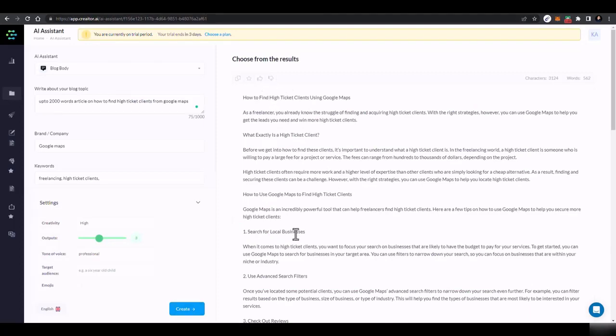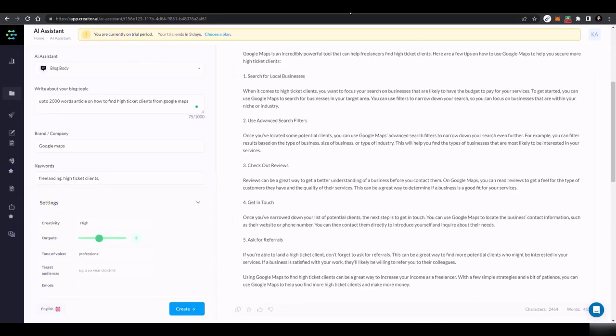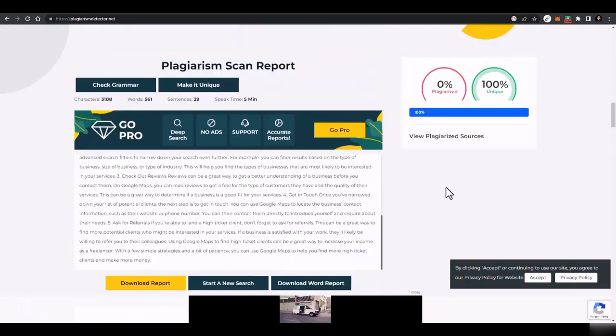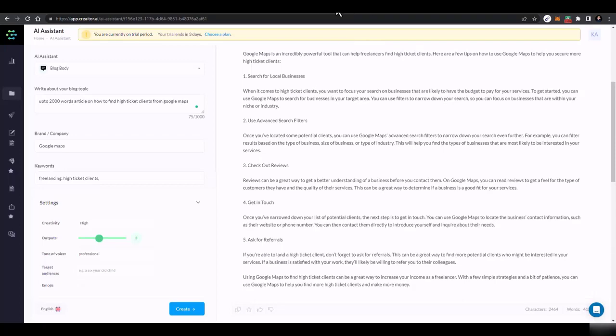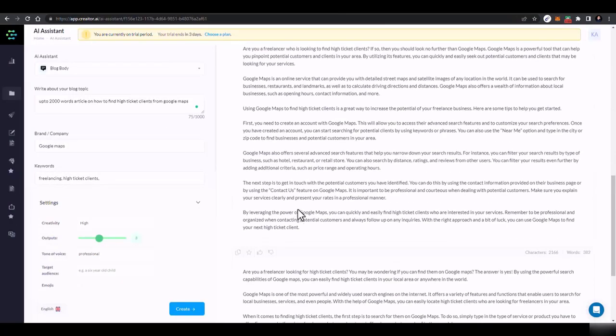And when I just copied this text generated by AI and pasted it here, you can see with the plagiarism checker, this is 100% unique. Bro, I think even we ourselves cannot generate 100% unique content, and this AI tool is generating 100% unique content. Now you can get this content and provide it to your clients.